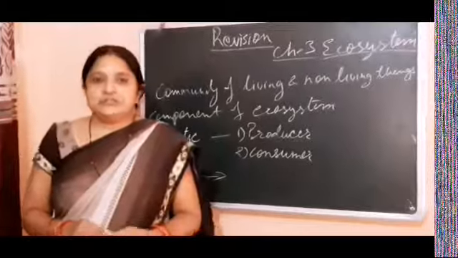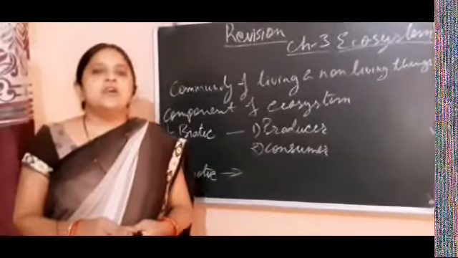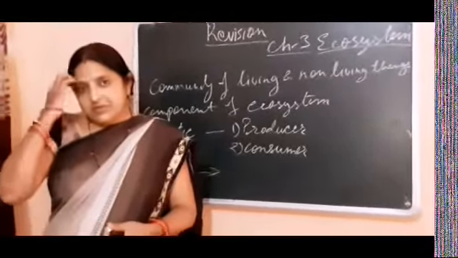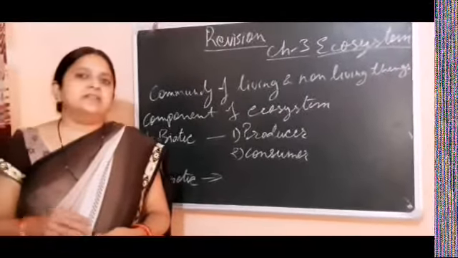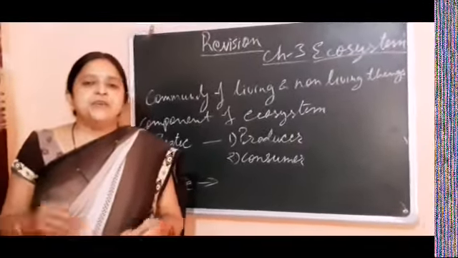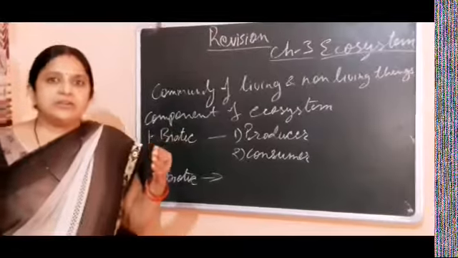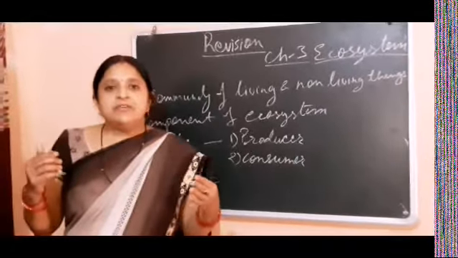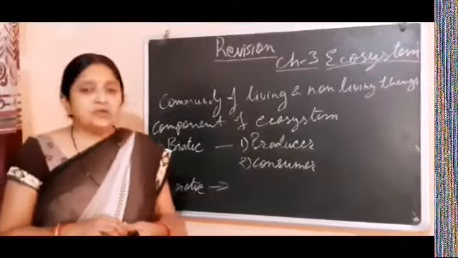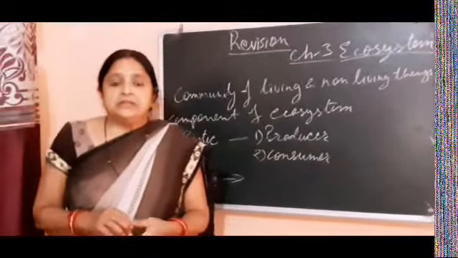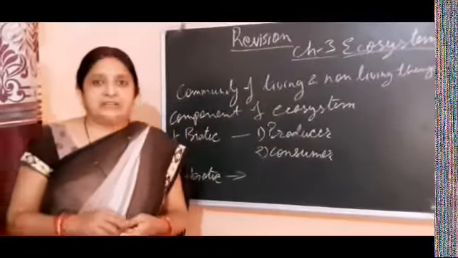Now what is ecosystem? Ecosystem is the community of living organisms with non-living organisms in a specific area, where the living organisms interact with non-living organisms. Now, how do they interact?